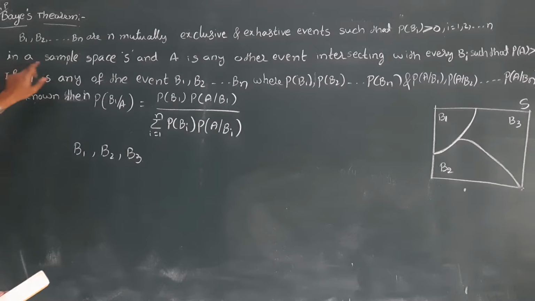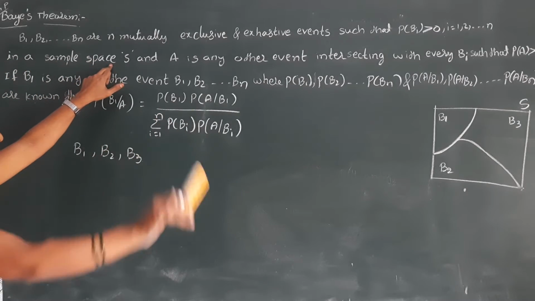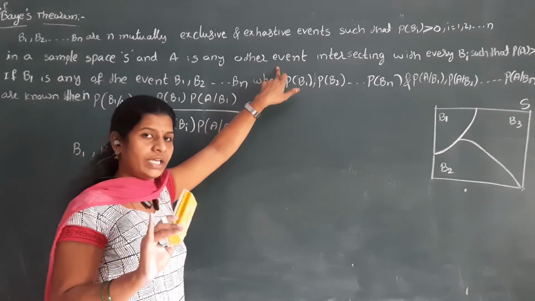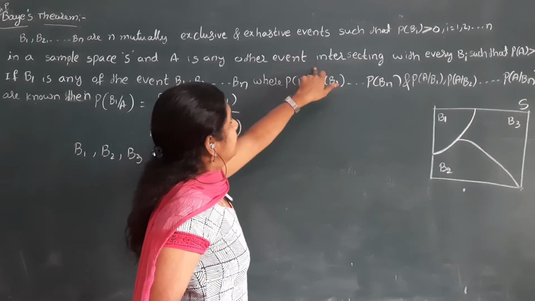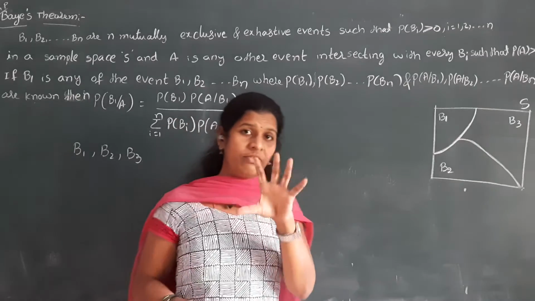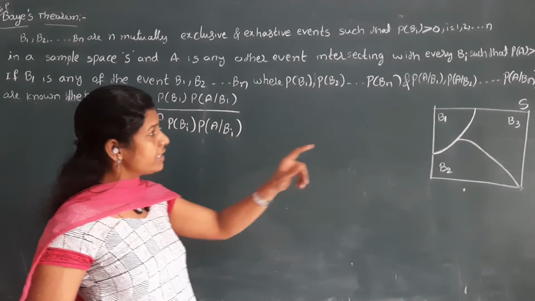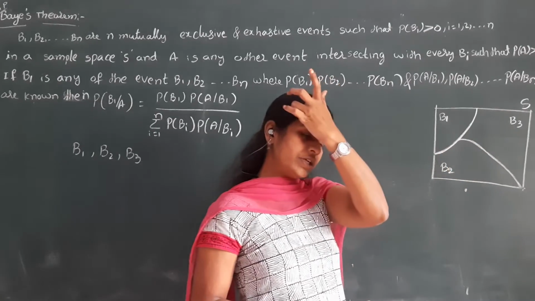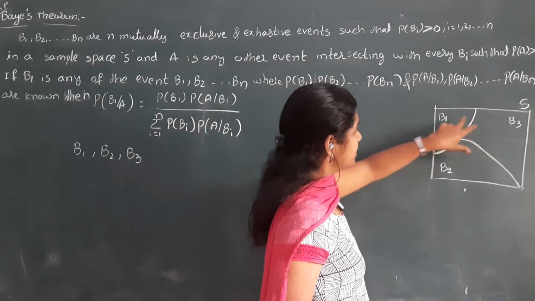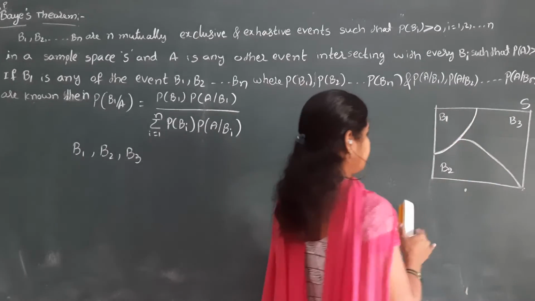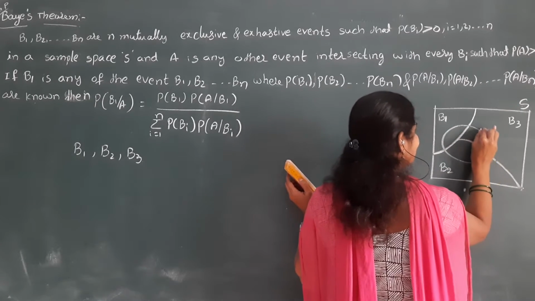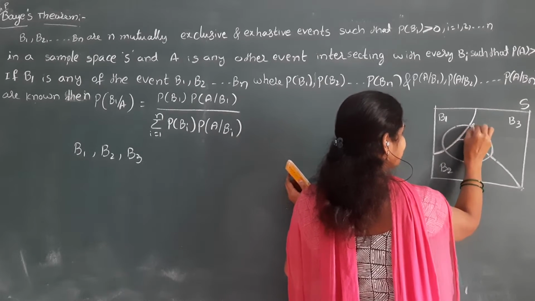Next, in the complete sample space, A is any other event. A is another event intersecting with every Bi. That event is intersecting each and every Bi. Each and every Bi is nothing but how many events here? B1, B2, B3. So A is one event that is intersecting with B1 and B2 and B3. For example, I am drawing like this. This event is A.